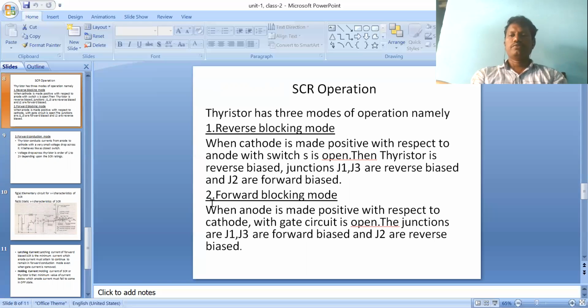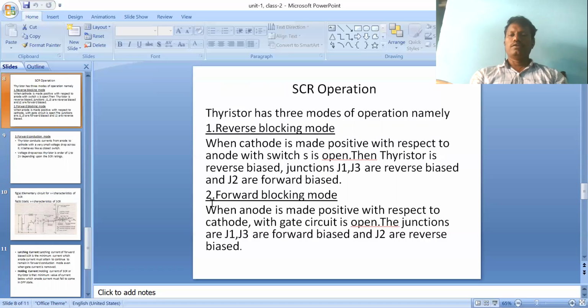Now, what is the operation of SCR? Up to now we discussed the SCR symbol and construction. Now, how to operate it? SCR has three terminals: anode, cathode, and gate. By giving the supply, whether the anode is connected to positive or negative, the SCR will be in an on state, off state, blocking state, or forward conduction. Like that, the operation will be decided.